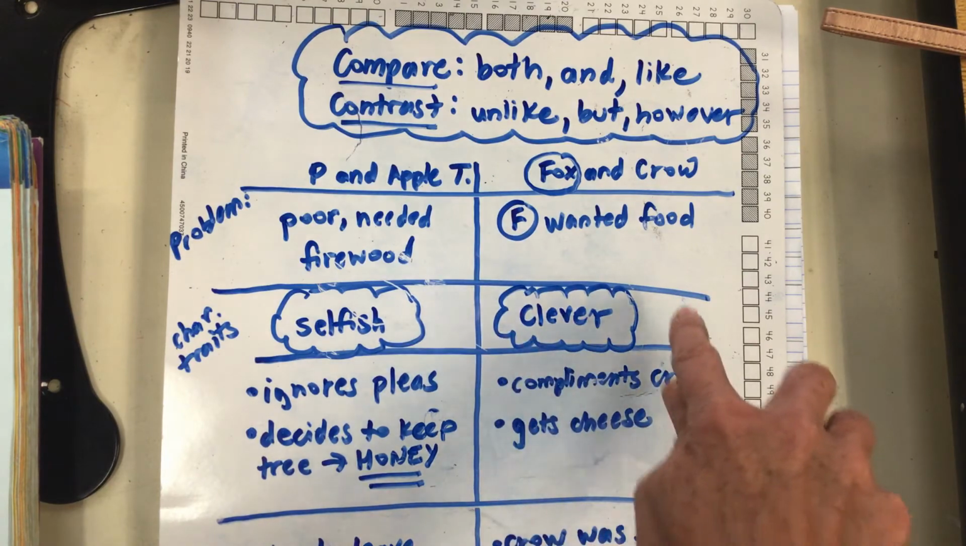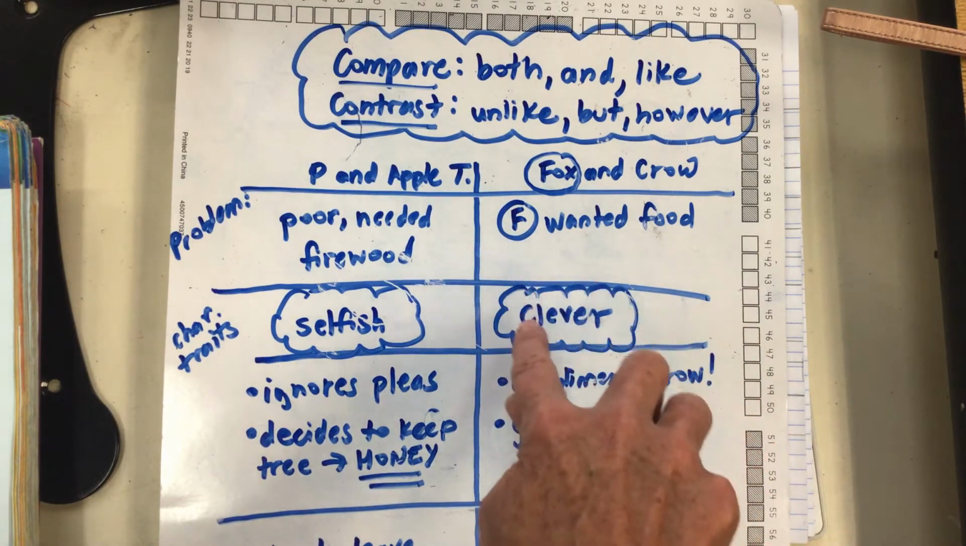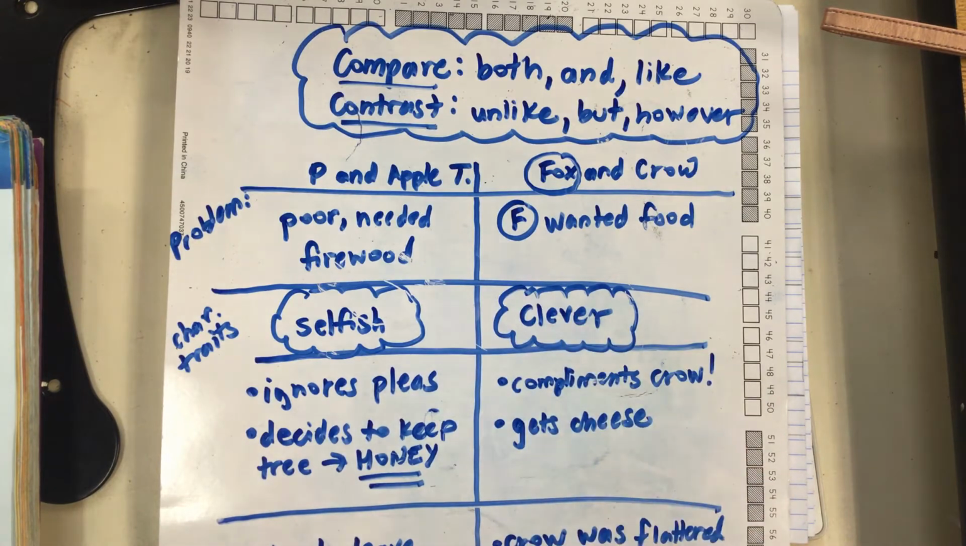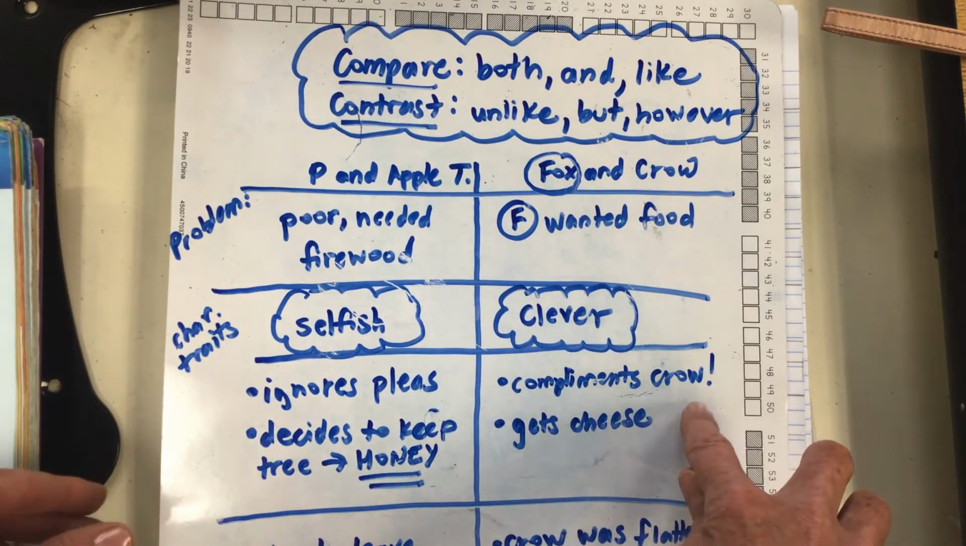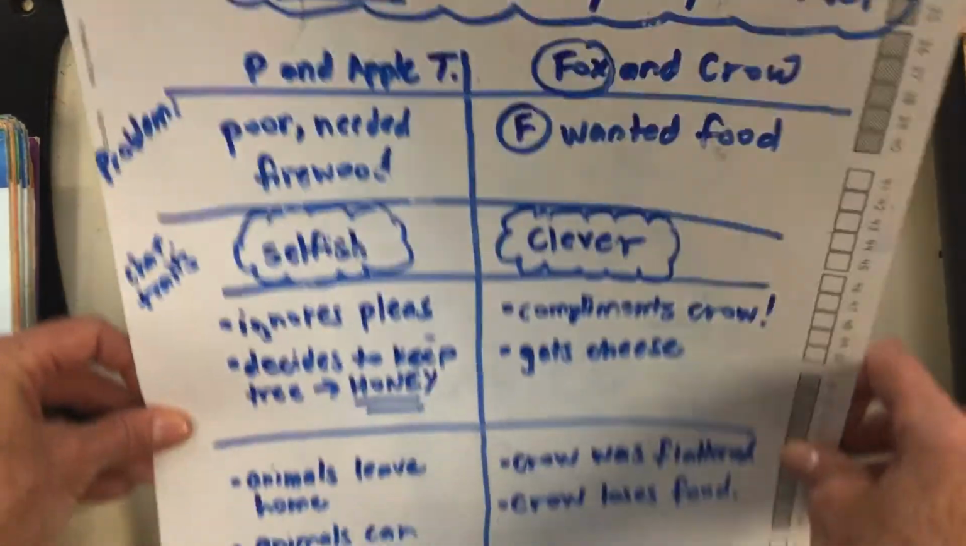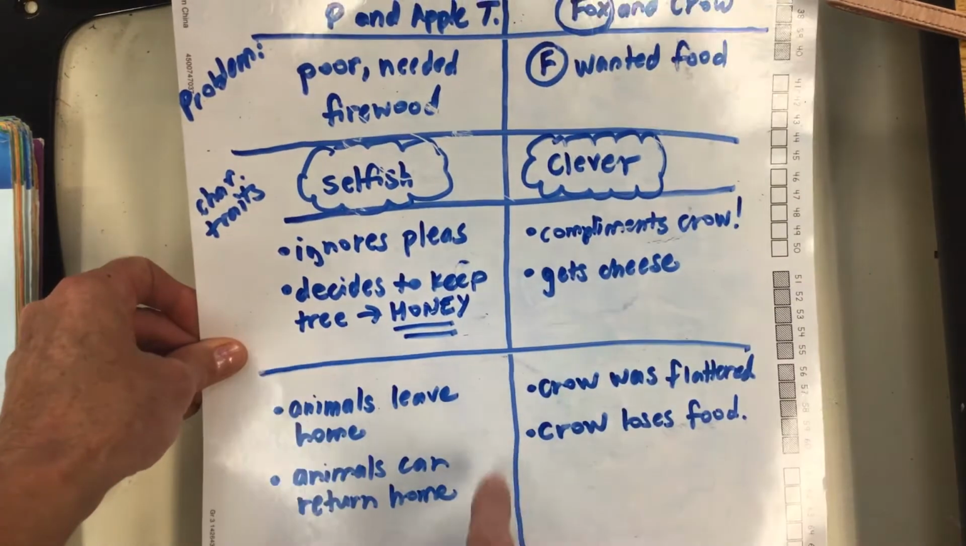Okay, for the character, the fox in The Fox and the Crow, the fox was very clever. Because he was clever, he influences the story by complimenting the crow all the time, and he got the cheese. So the actions affect others.